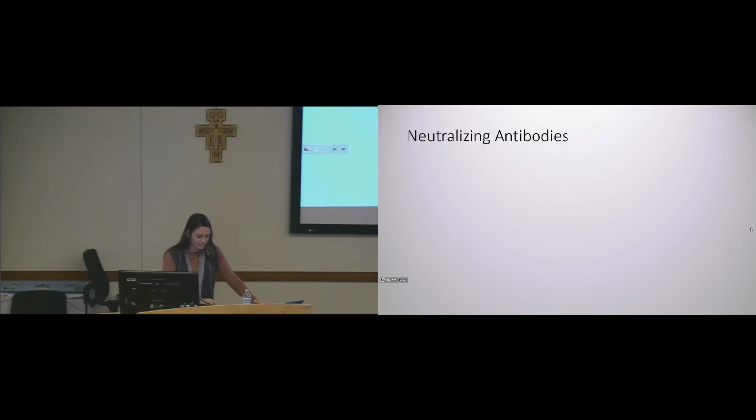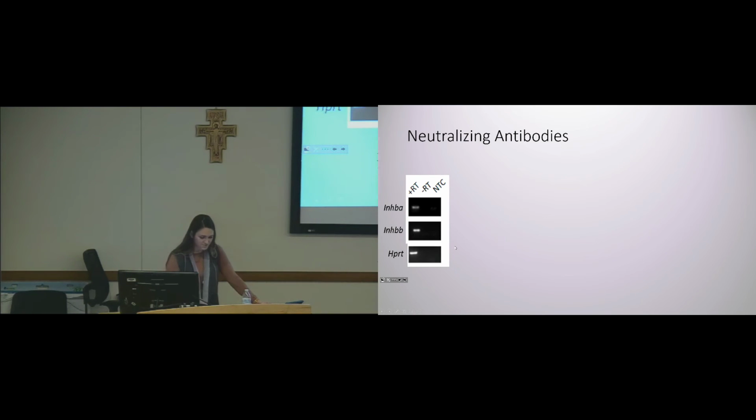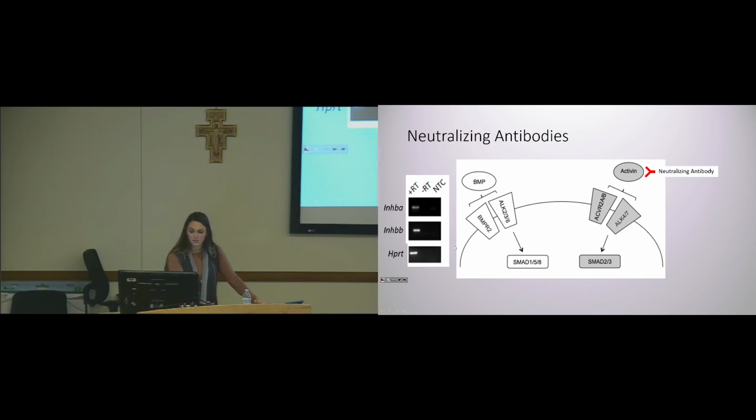So activins can have different subunits. We first did an RT-PCR and gel electrophoresis to confirm which activin subunits our cells have. And we found out that our cells have both activin A and activin B. So we plan to treat these cells with neutralizing antibodies against both activin A and B. And then we predict that, similarly to follistatin, when these cells are treated with these antibodies, there would be an increase in BMP signaling.